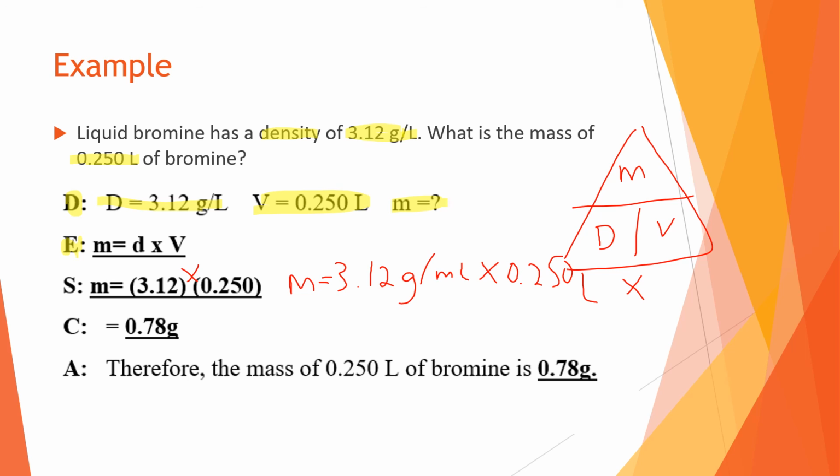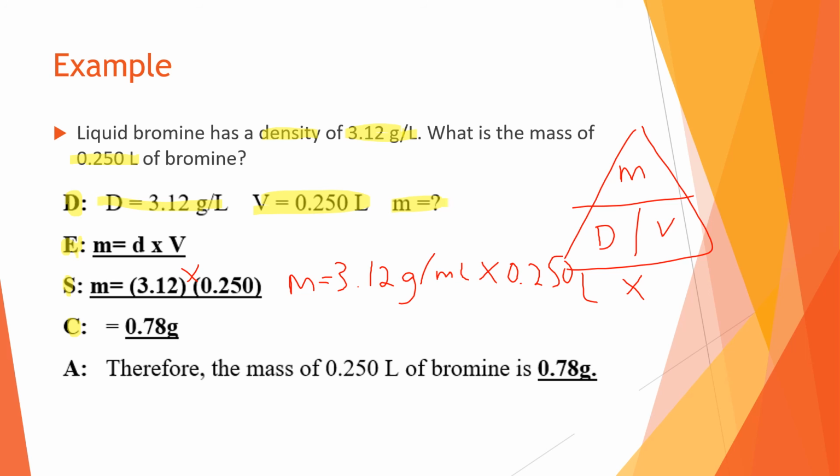Sorry, I'm getting into the triangle there. That gives us an answer of 0.78 grams. So we substituted, calculated, put that into our calculator, and got an answer of 0.78 grams. Now you might be wondering, how do we get grams as the unit? You have to remember that we're trying to calculate mass, and grams in this case is going to be the unit for mass.